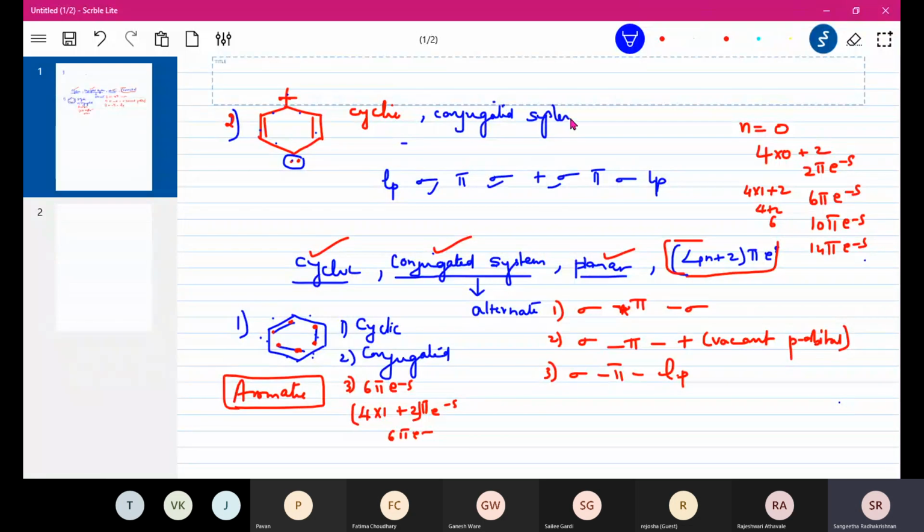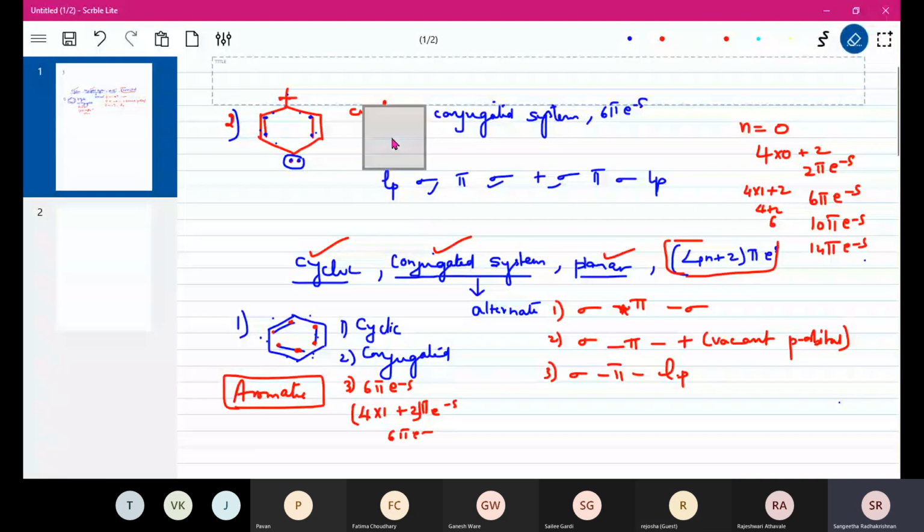Then you have to count the number of pi electrons. Planar, then pi electrons. Look, this is a double bond. So in this double bond there are 2 electrons. In this double bond there are 2 electrons. So you got 4 electrons, and you have to count this lone pair electron also. So how many electrons are there in total? 2, 4 and 6. So you got 6 pi electrons. So is it aromatic or anti-aromatic? Aromatic. Okay, that is how you decide whether it is aromatic, anti-aromatic or non-aromatic.